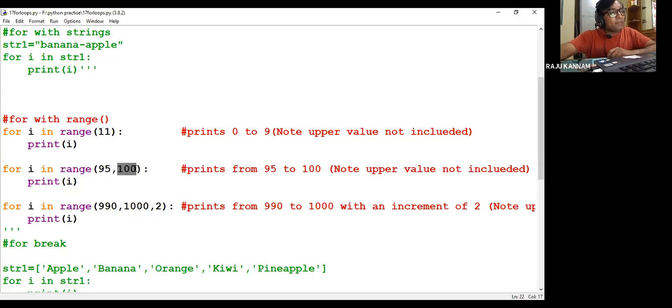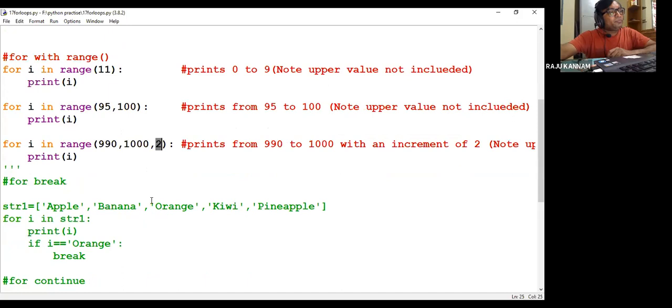If you mention 3 parameters, the first parameter is the minimum value where it has to start, the second parameter is the maximum value where it has to end, and the third parameter is how much it has to increment every time. I hope it is clear for everyone how to use the for loop.